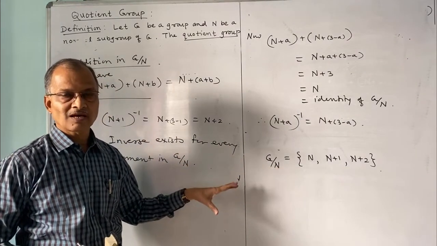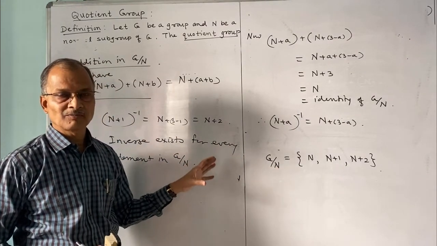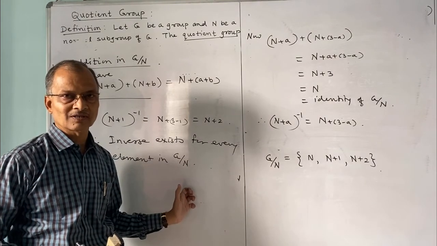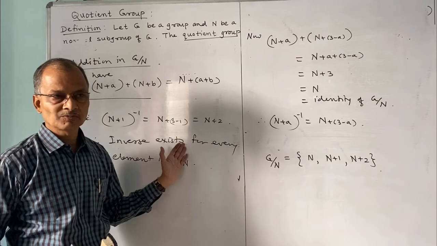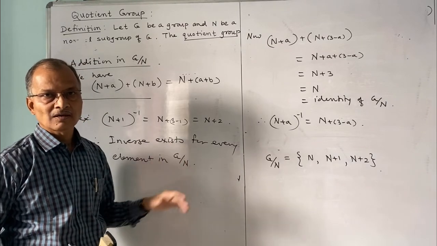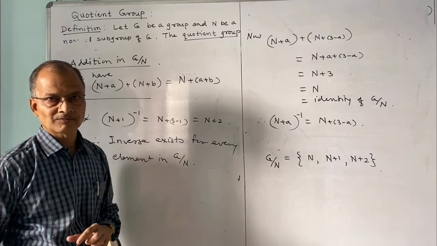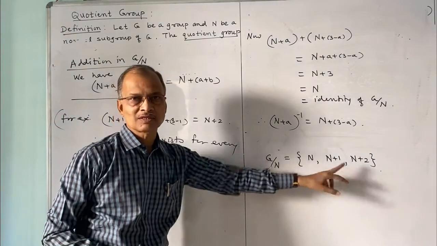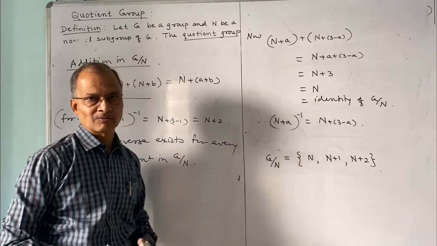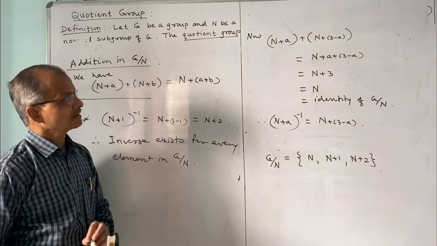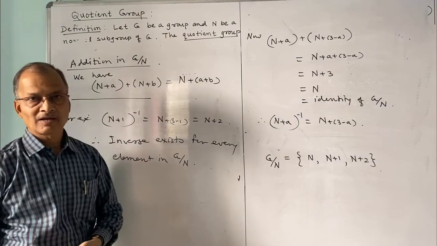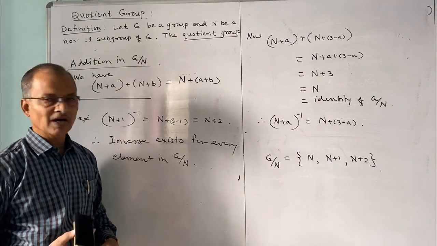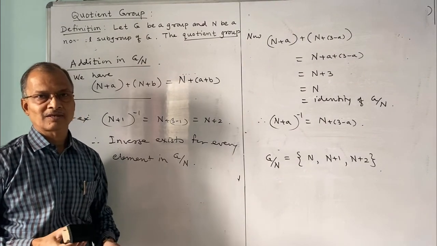So this is an example to understand the meaning and concept of quotient. That's why we have considered this. We have formed G, the group of all integers, N as all integral multiples of 3, and then the quotient group will contain these right cosets, and this also forms a group. So try to understand the theorem and the example on quotient group. The remaining part we will continue next time. Thank you.